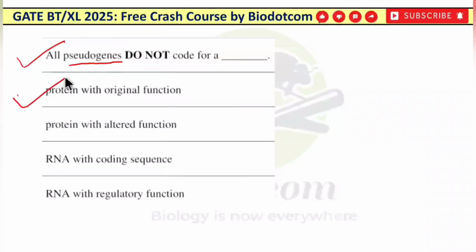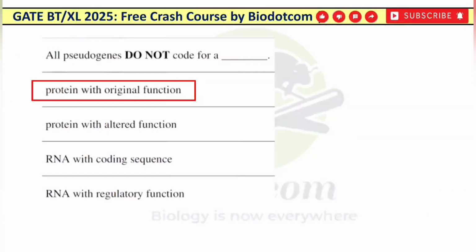Protein with original function is the correct answer, because protein with altered function, RNA with coding sequence, and RNA with regulatory function are not the correct ones. Pseudogenes are DNA segments that are non-functional and unable to code for any kind of protein. The correct answer for this question is: all pseudogenes do not code for a protein with original function.